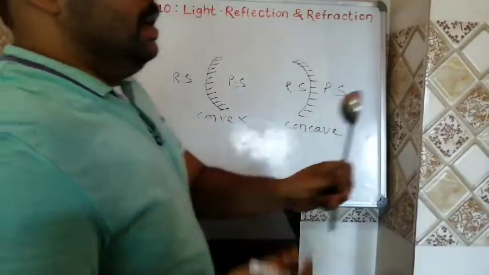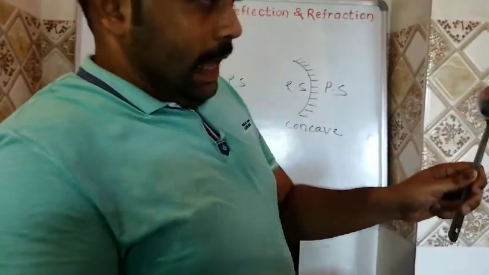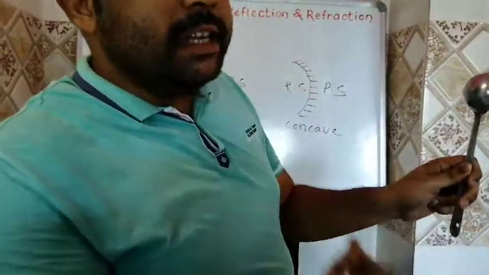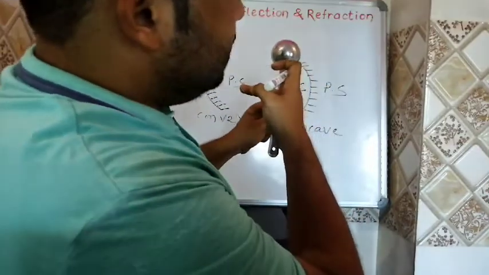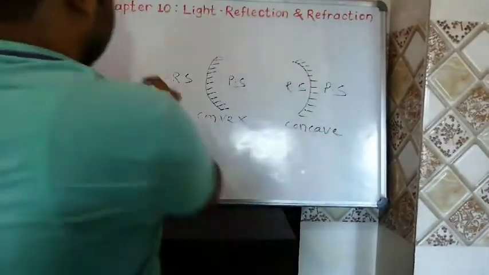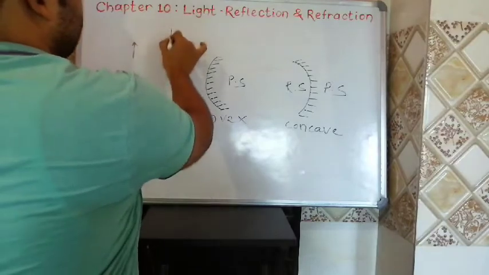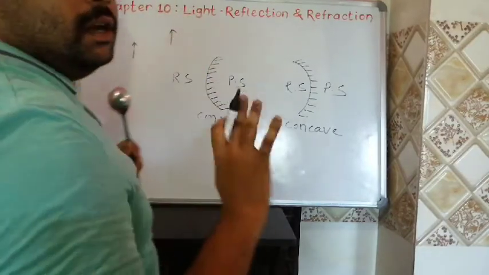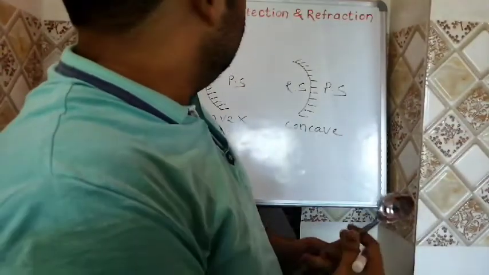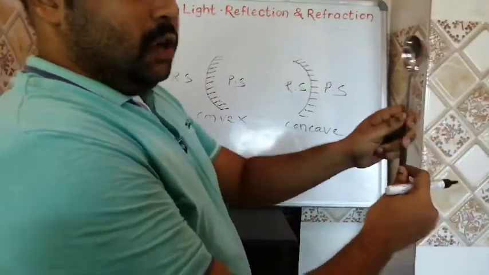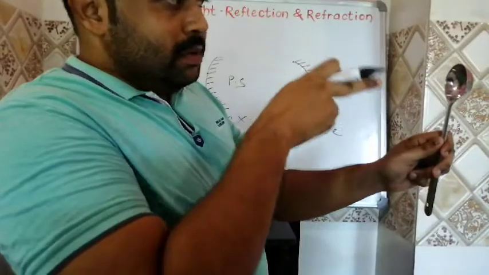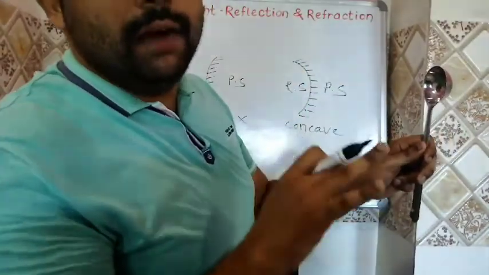In the case of a convex mirror, I am able to see an erect image of myself. I can see my image here. This image is erect. If the object is like this, we see the image like this, no change, erect. But in the case of a concave mirror, I am able to see an inverted image of myself.